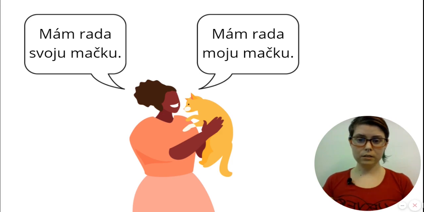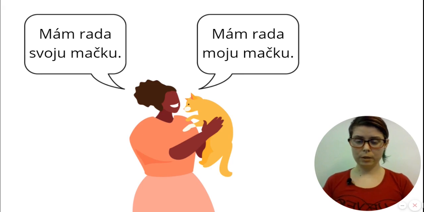Native speakers do sometimes use sentences like this, like mám rada moju mačku, and they do it for stylistic reasons, for example, to add emphasis or to add emotion, etc. So it's possible and it comes up quite often. But if you are going for a neutral sentence, then moju doesn't sound quite natural and svoju is better.